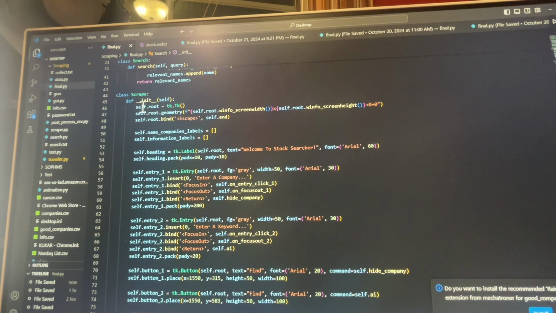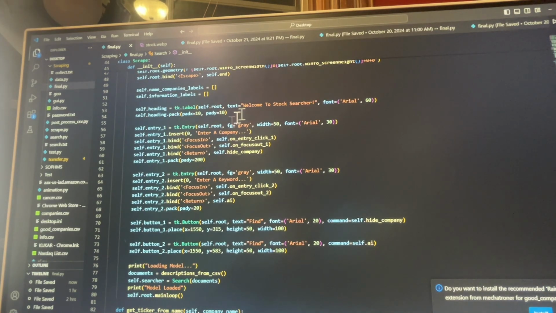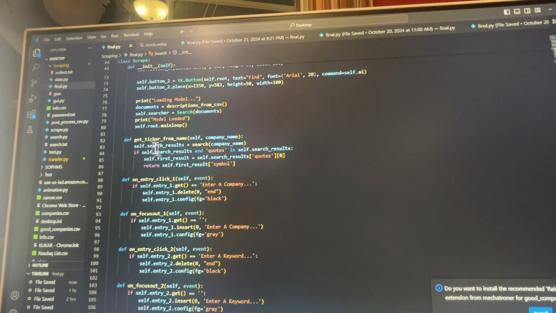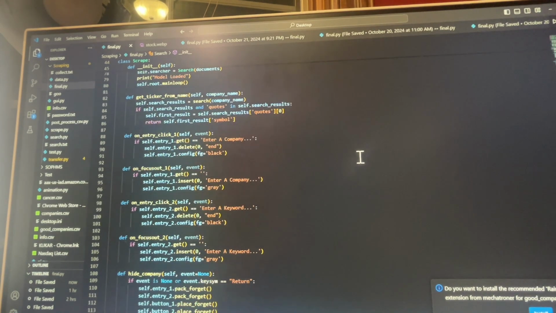And so over here is my GUI using tkinter, and over here I'm just setting up everything. I'm setting up the heading, the text boxes, the buttons and everything. And then over here is where I have my getTickerFromName function, which uses the module Yahoo query, which will basically go on to Yahoo Finance. And then if I type in something like Apple, then it will return to me the ticker, which is AAPL, and I'm able to use this in the web scraping portion.